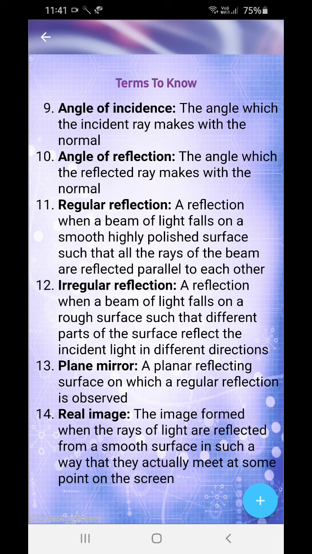So you get regular reflection. You get this line, okay, and here the incident ray falls, and you get the reflected ray back. Again, the incident ray falls, and then you get the reflected ray back. The light ray falls, and again you get the light ray back over there.